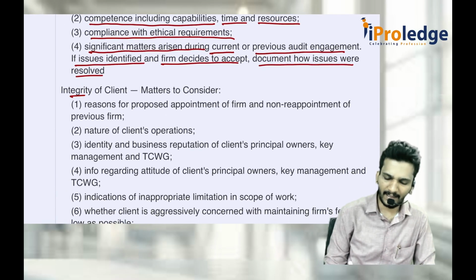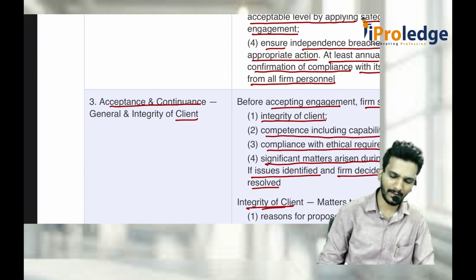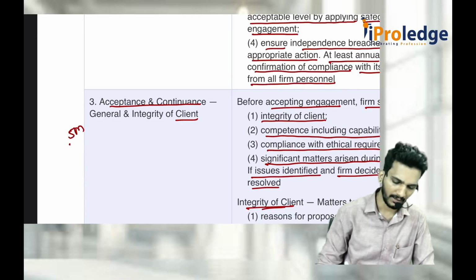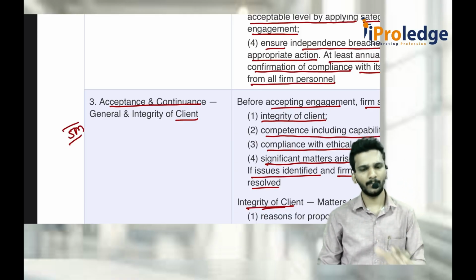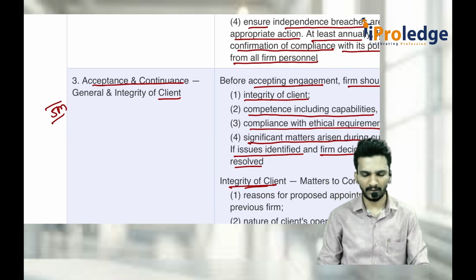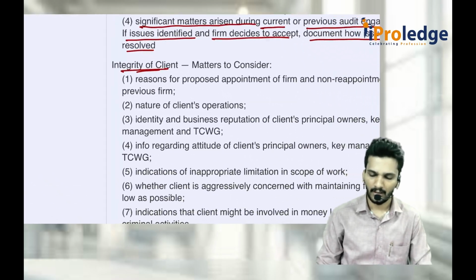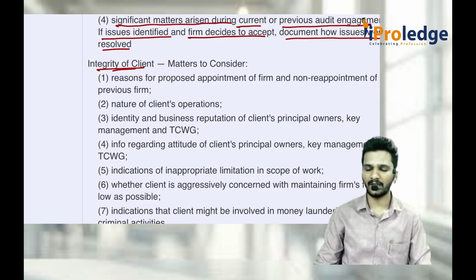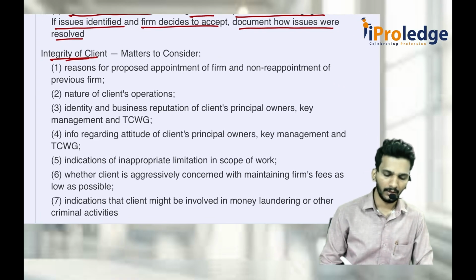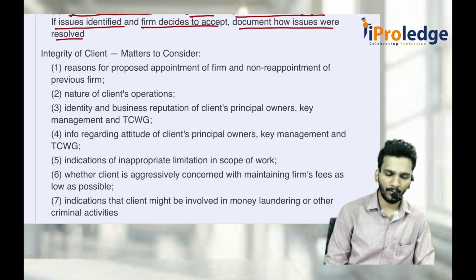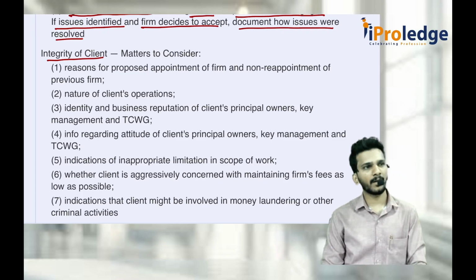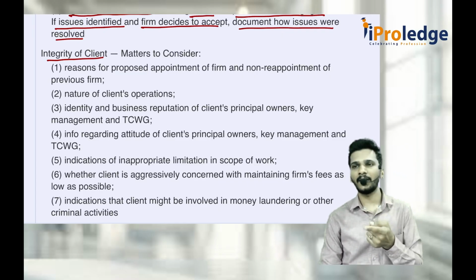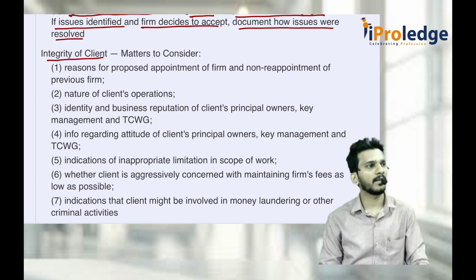Now when I say integrity of the client, say this is a 5 marks question, many times this is tested. All the 6 points are important, but the highest tested is this one, and one more thing is EQCR. How do you consider integrity of the client? So the first thing to consider is, what is the reason for appointing me as an auditor? Why is the old auditor not being reappointed? Why is the client coming to a new auditor?